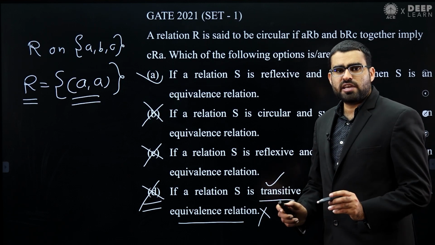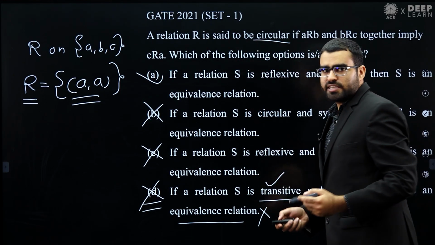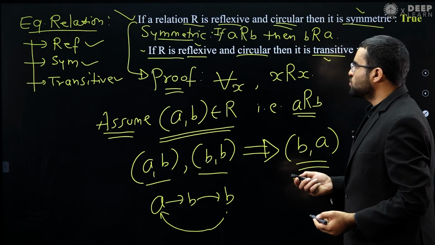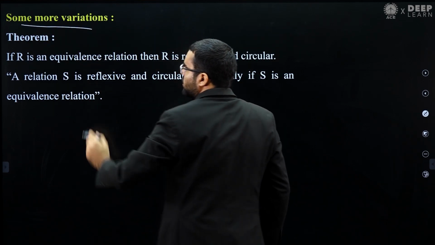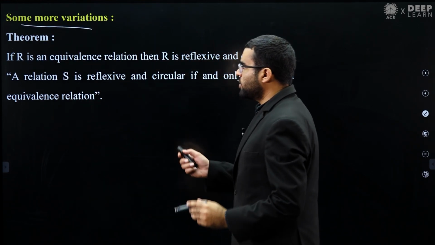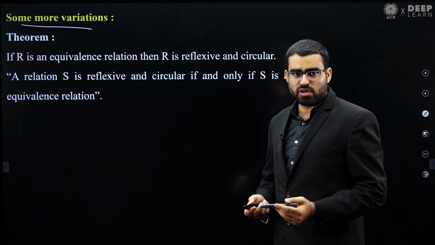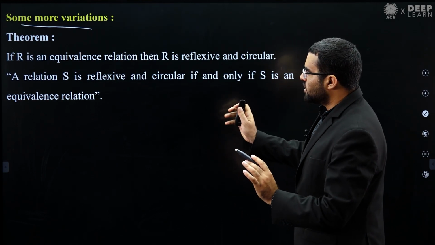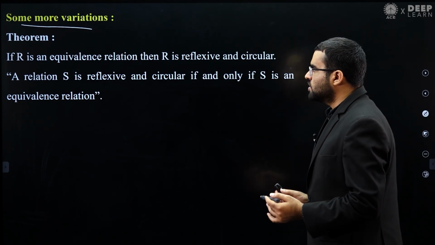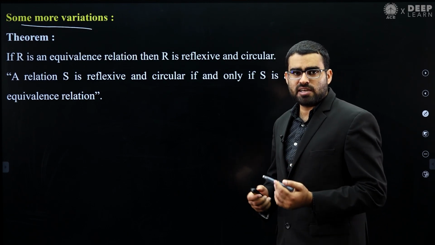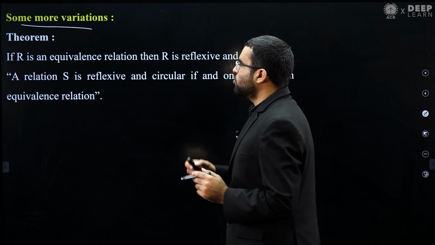In this question we can make some variations also, because this is a new definition that they have given, so more variations you can make. Let's see these variations. Remember, these are some additional variations that we can make. The question is over. Option A is the answer, and we have seen why options B, C, D are wrong. So the question is over, but we can create some more variations.